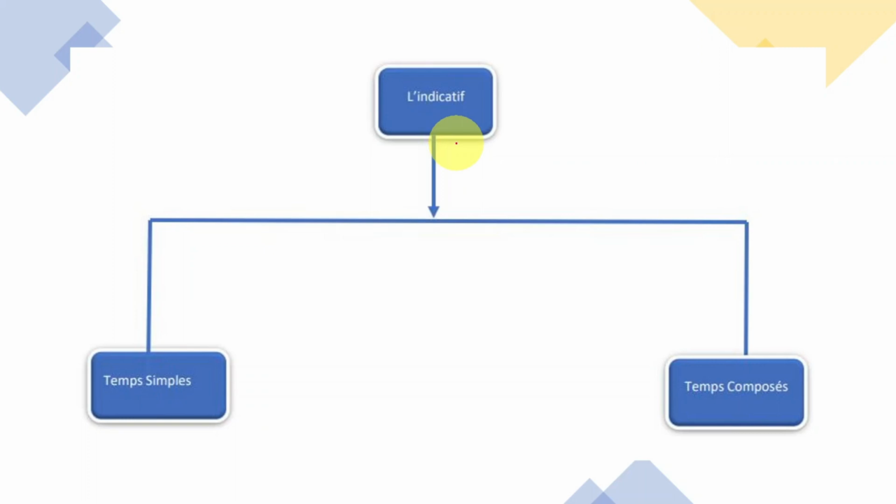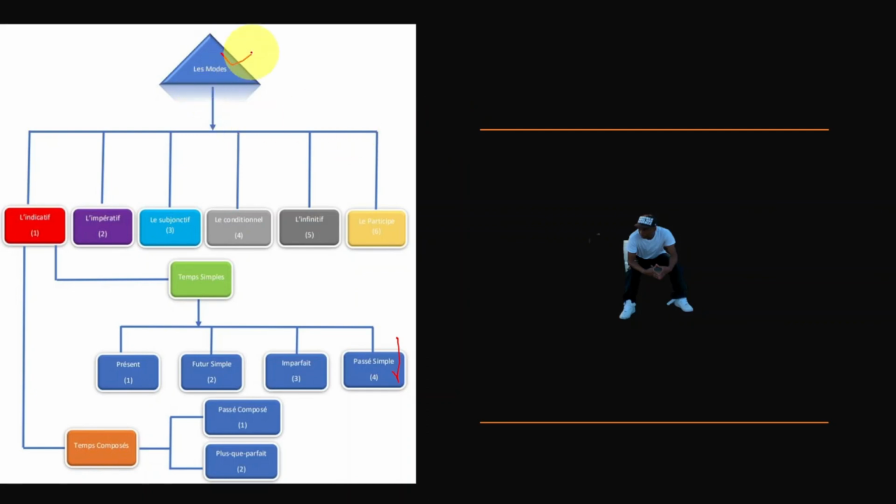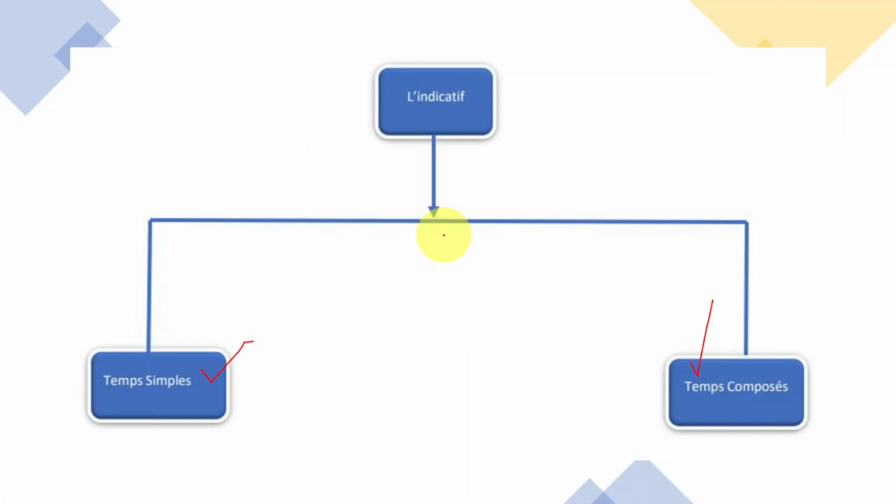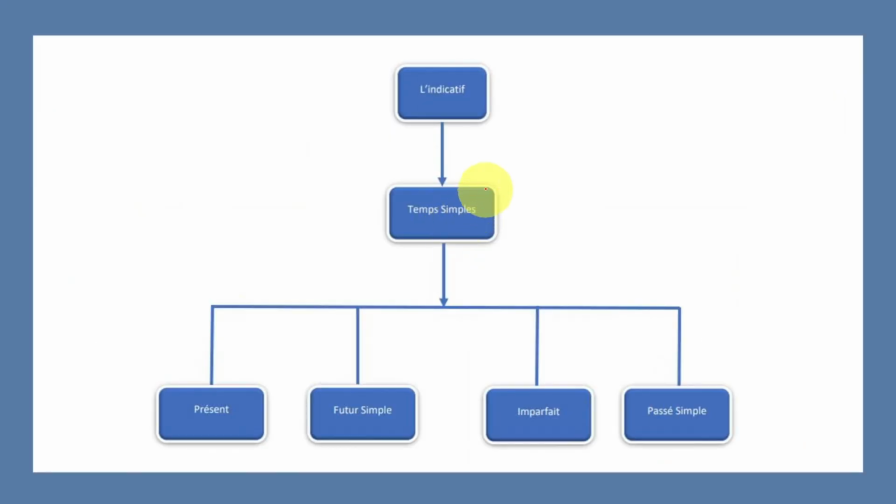So, l'indicatif, inside of this, we have temps simple, temps composé. This one is les modes. Okay? That's why when you go back, it's right here. Le mode, we have this one, okay? L'indicatif is a mode. We got two of them: temps simple, temps composé.